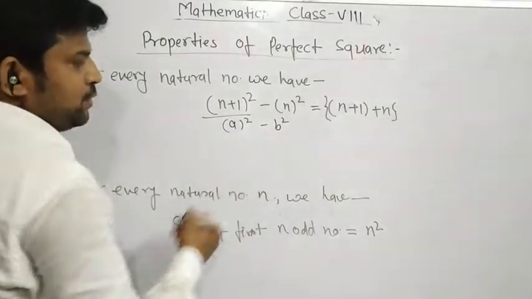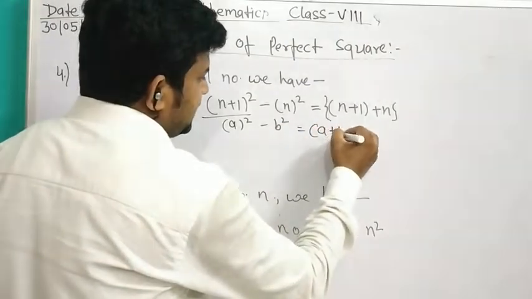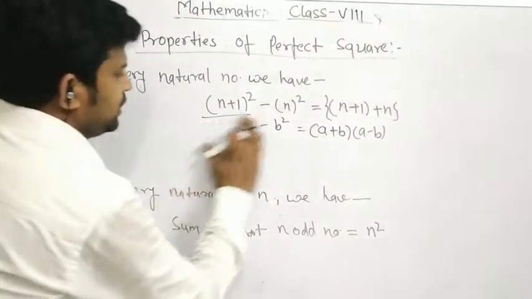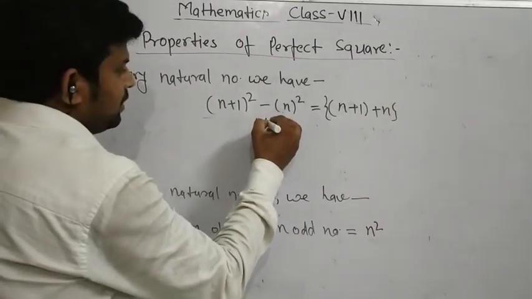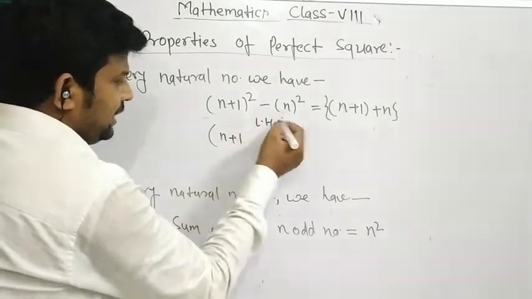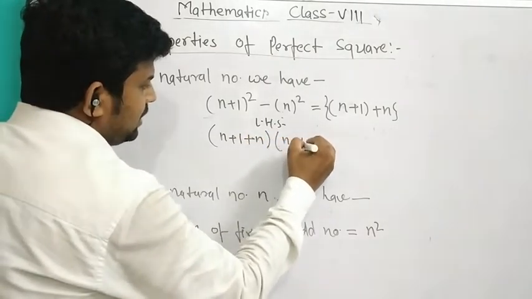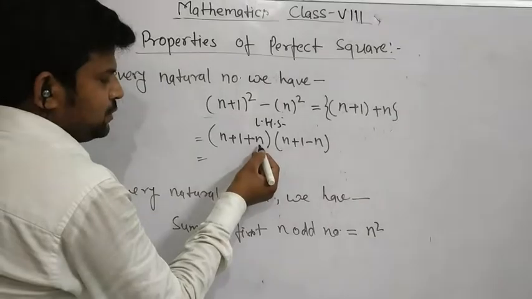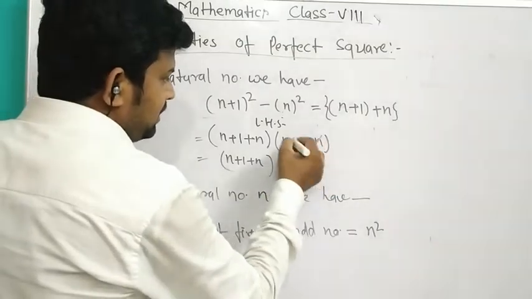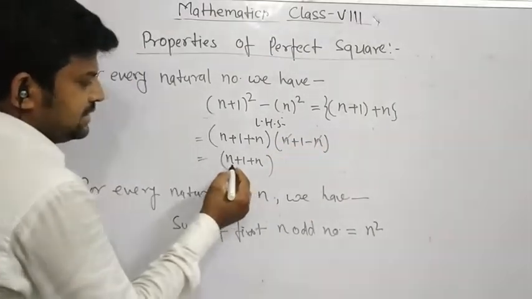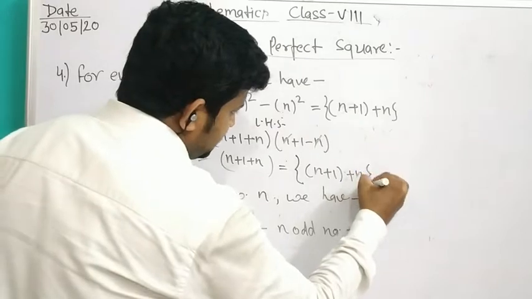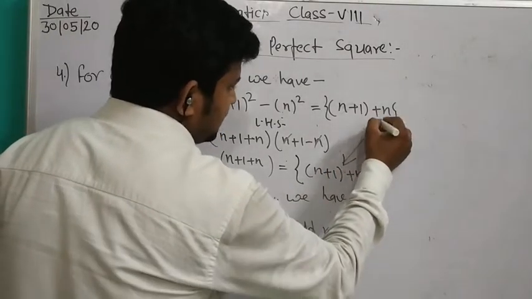As we know, a square minus b square equals (a plus b) in the first bracket and (a minus b) in the second bracket. Applying this, we get (n plus 1 plus n) and (n plus 1 minus n). That gives 2n plus 1 in the first bracket, and n minus n cancels, leaving 1. So this is n plus 1 plus n, which is the LHS.